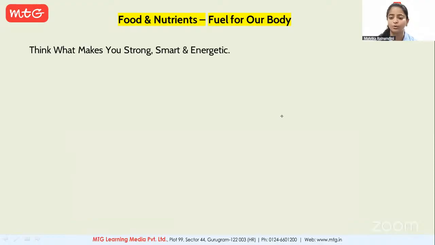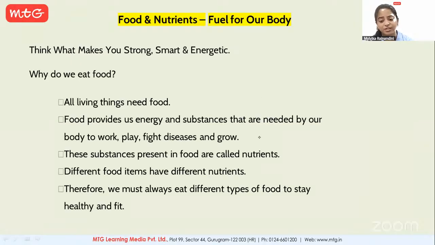You all know why you eat food? What is the basic need for which we eat food? It is because it gives us energy. All living organisms eat food. They provide us energy and substances. What are these substances? Nutrients that are needed by our body to work, play, fight disease and grow. You all need food to do all such things. Yes or no? Give me a thumbs up quickly.